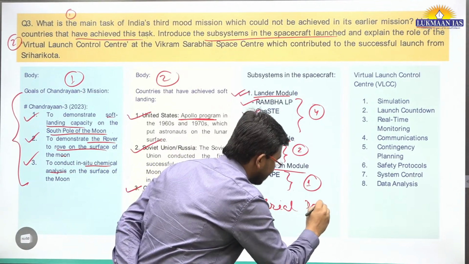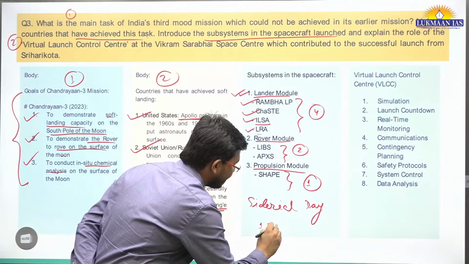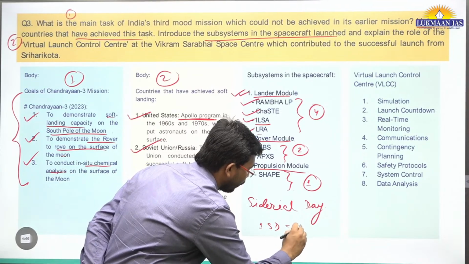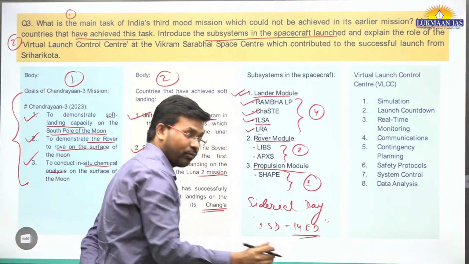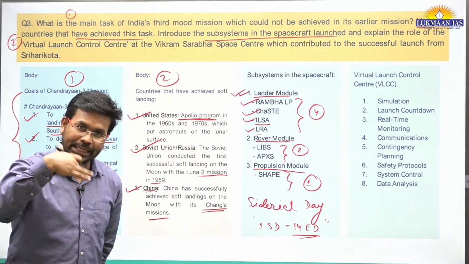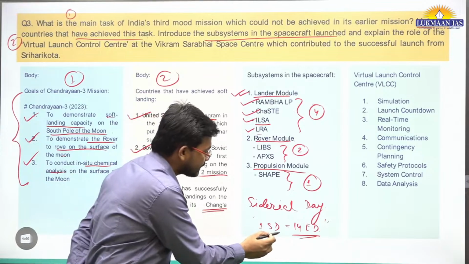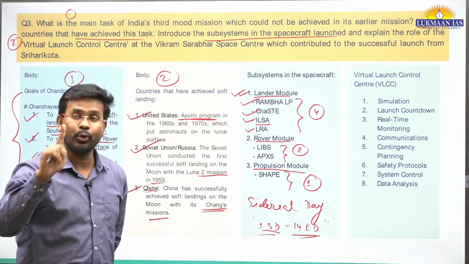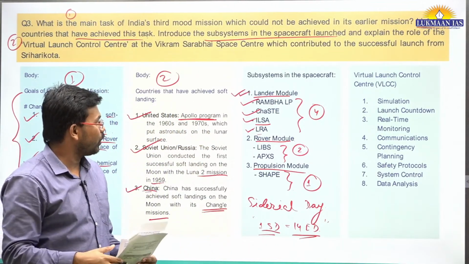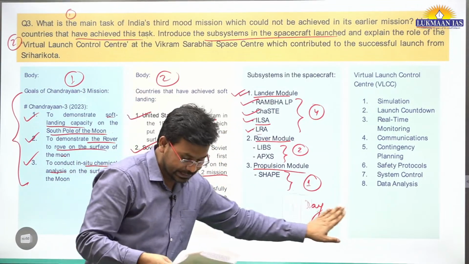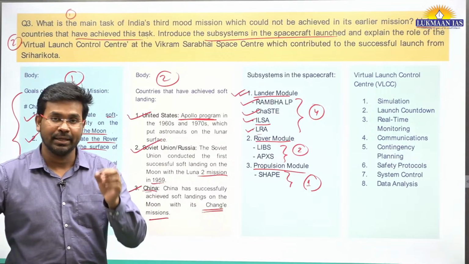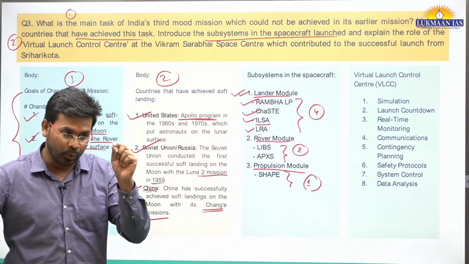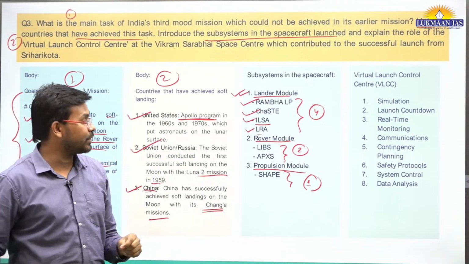What do we mean by sidereal day? One sidereal day is equal to 14 Earth days, that is 14 days and 14 nights on Earth will be one sidereal day on the moon. So CHASTE was there to understand the change in temperature on the surface of the moon.